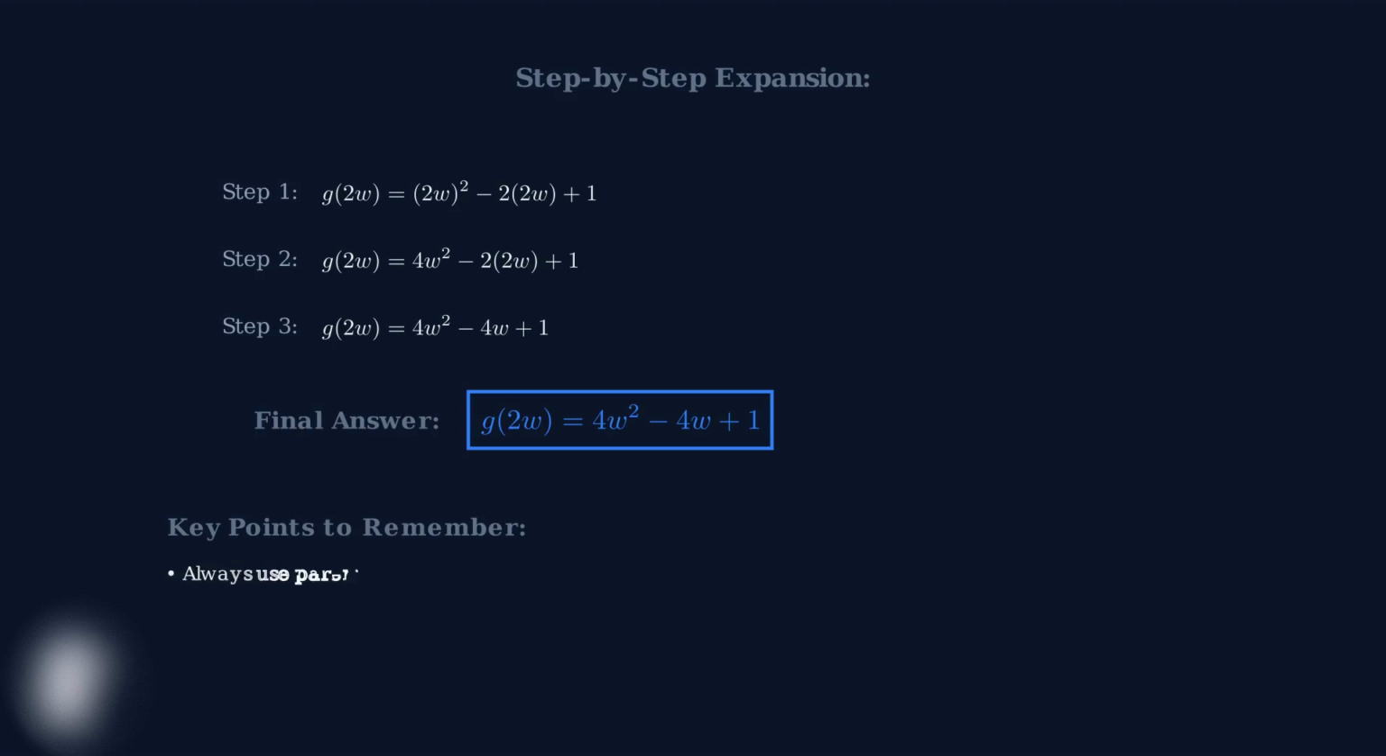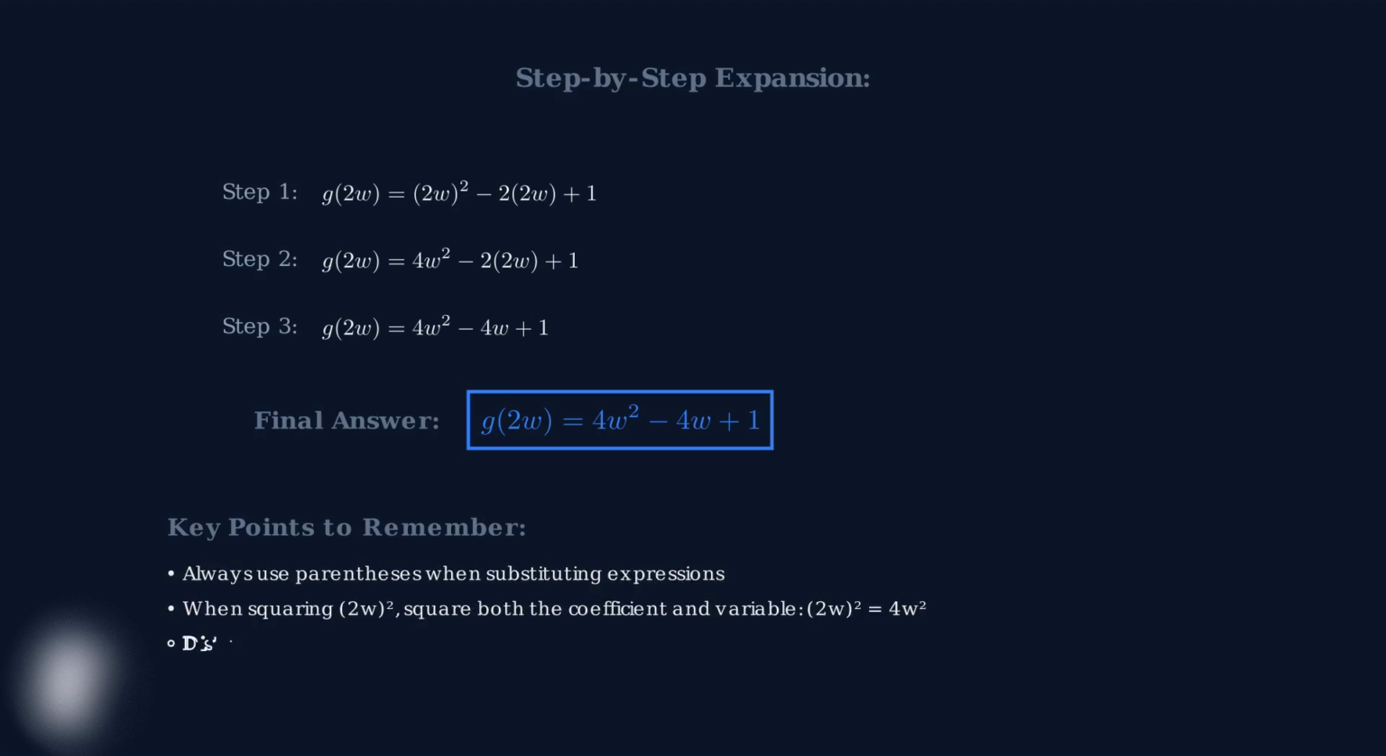Here are the key points to remember when evaluating quadratic functions. Always use parentheses when substituting expressions to avoid sign errors. When squaring a term like 2w, remember to square both the coefficient and the variable. And when distributing, multiply coefficients carefully to get the correct signs and values. This example demonstrates how function notation works with more complex algebraic expressions. The key is careful substitution and systematic simplification of each term.